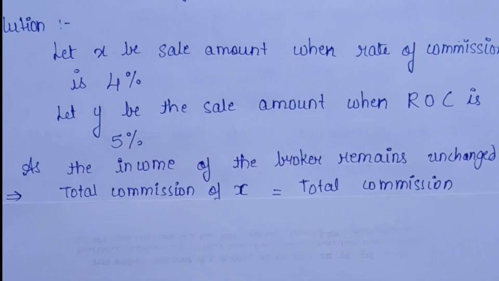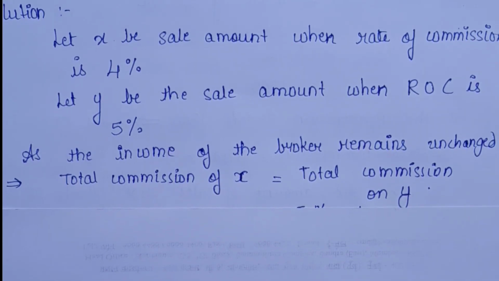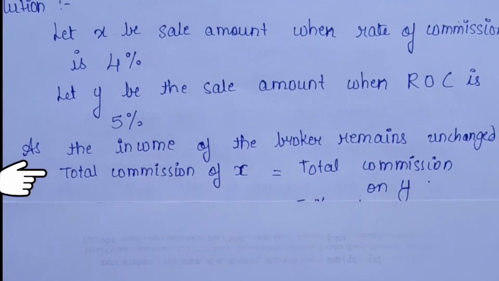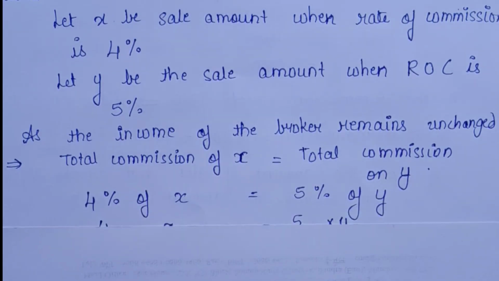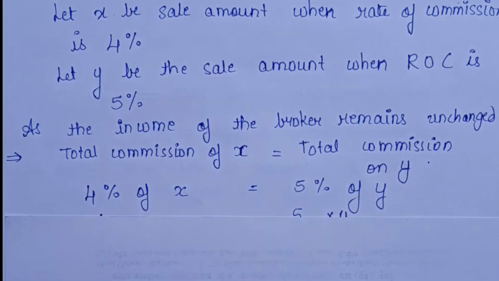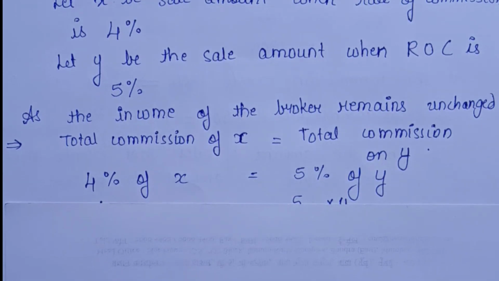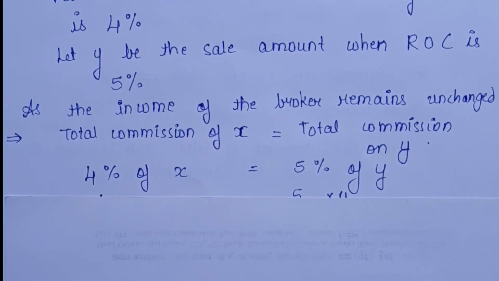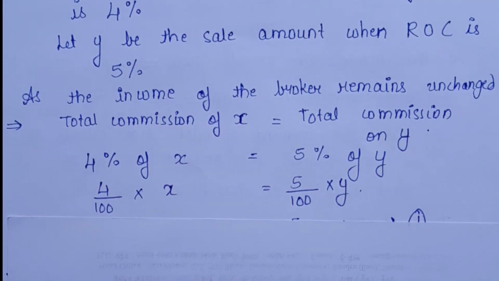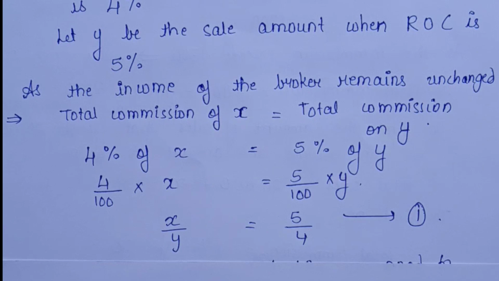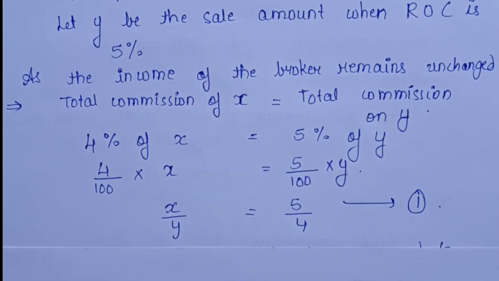What can we do here? We can say the total commission on X equals the total commission on Y. And why is it possible? Because the rates of commission are different. So 4% of X equals 5% of Y. From this equation, we will not get the values of X and Y, but we will surely get a ratio. So how will the ratio look like? X by Y is equal to 5 by 4. We will number this equation number 1.